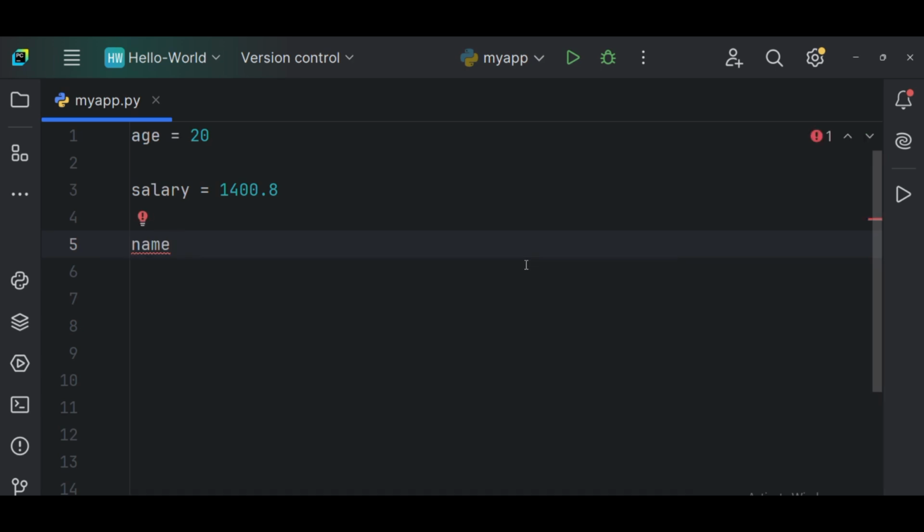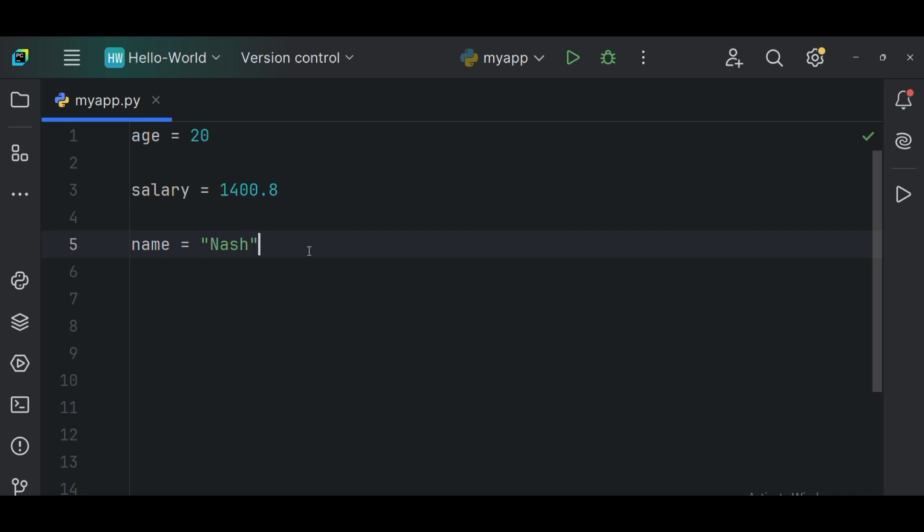Let's say, for example, I'm writing a program for a project I'm doing. I need to get the age of a person. I want the person to give the salary range, and maybe the name of the user. And as I told you, when it comes to Python, a name is a string. The string is supposed to be in double or single quotes.